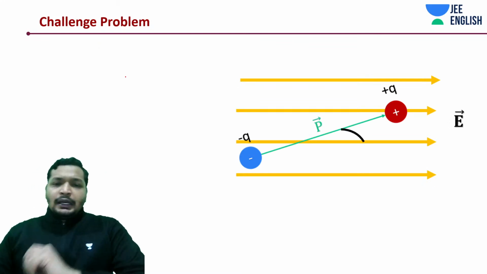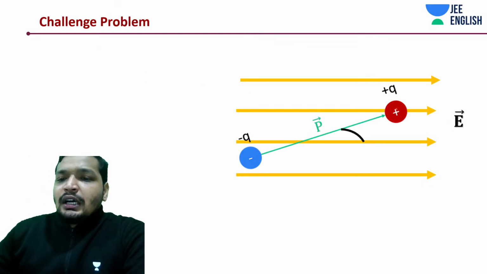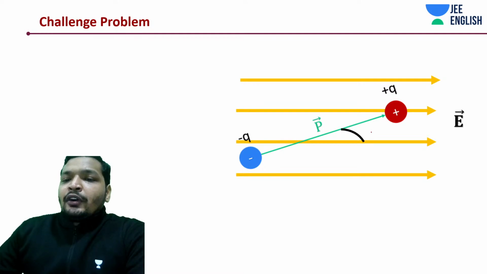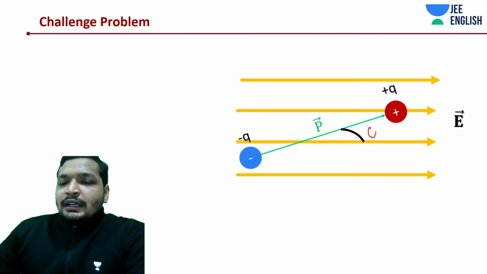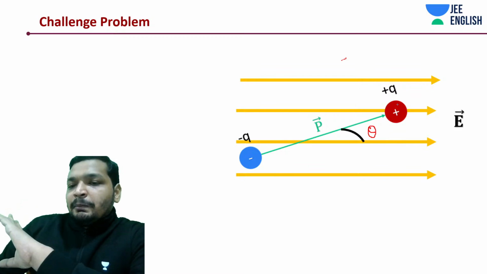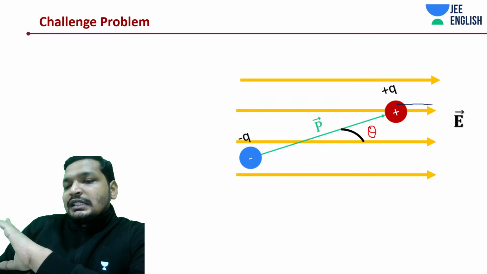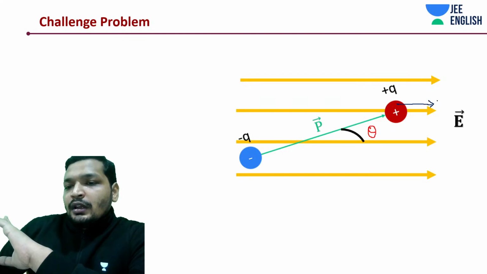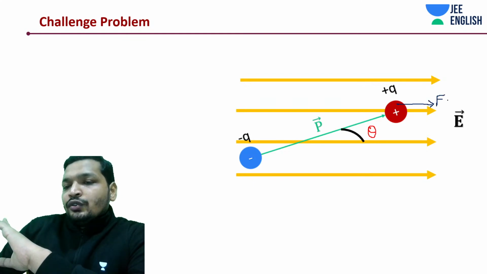So that being said, let's now have a look at this dipole. I'm not yet talking about any angle. It can be any angle theta. For now, let's keep it as an angle theta. I'll choose a very bright color that is visible. So first of all, in the electric field, this plus Q charge is going to experience a force in this direction, which is going to be F is equal to QE.